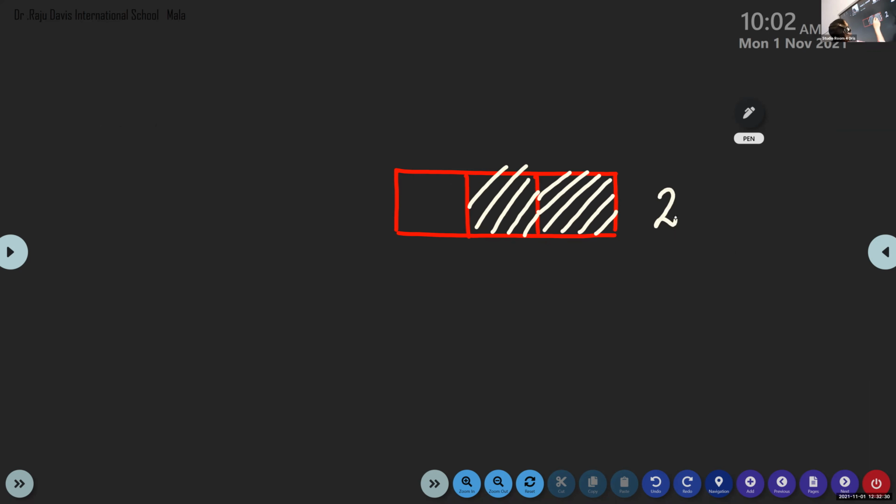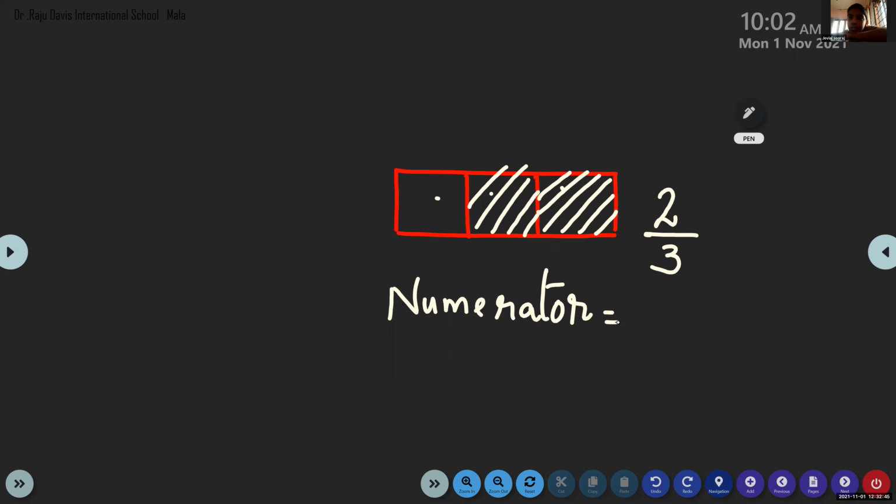Stenin is getting 2 parts out of a total of 3. 1, 2, 3. Okay. So Jovial, can you tell me which is the numerator here? 2. Yes. And which is the denominator, Stenin?